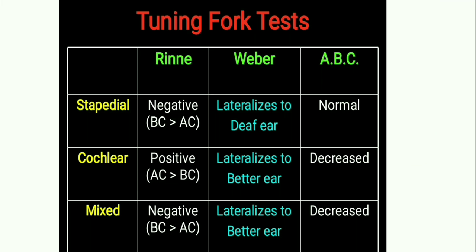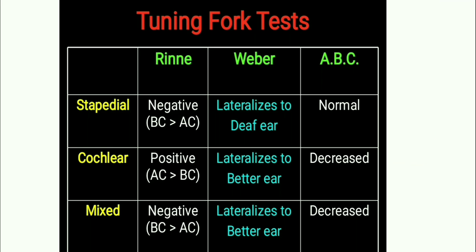Now, in the tuning fork test, different results are seen in different types of otosclerosis. In stapedial type, the Rinne test is negative and Weber is lateralized to the deaf ear and absolute bone conduction is normal.